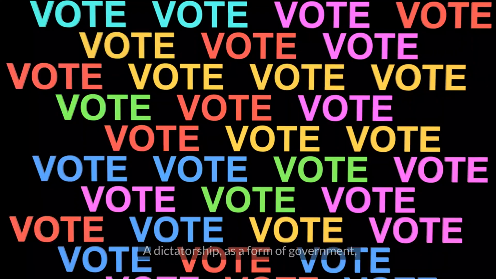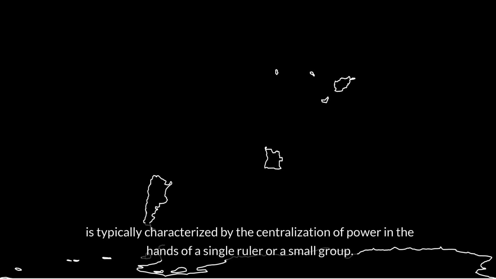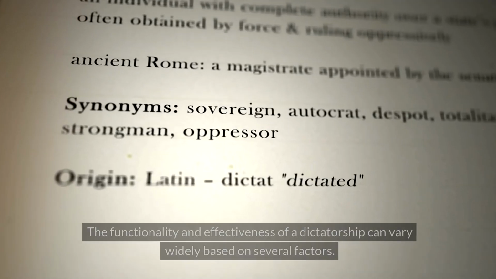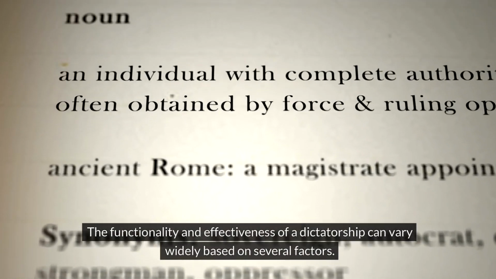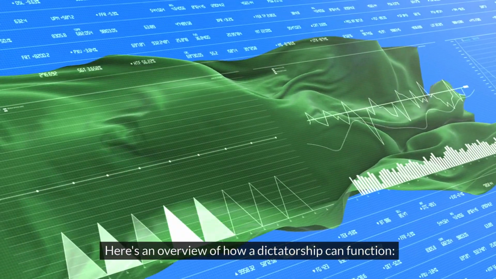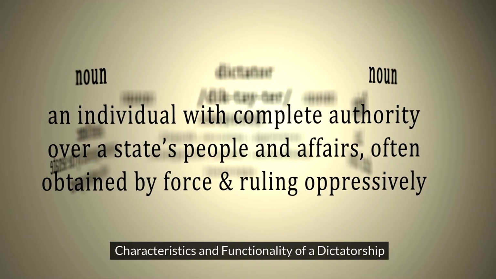A dictatorship, as a form of government, is typically characterized by the centralization of power in the hands of a single ruler or a small group. The functionality and effectiveness of a dictatorship can vary widely based on several factors. Here's an overview of how a dictatorship can function. Characteristics and functionality of a dictatorship.